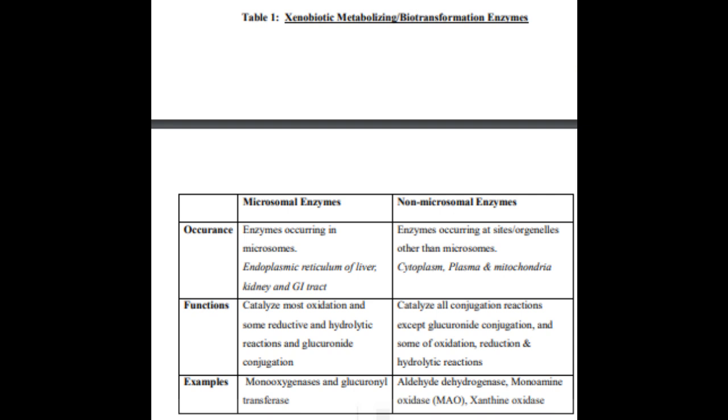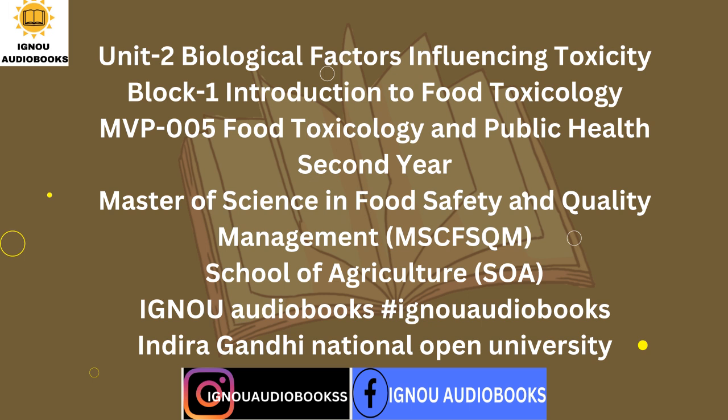Two groups of metabolizing enzymes are presented in Table 1. Table 1. Xenobiotic metabolizing, biotransformation enzymes. Look at the screen. Water-soluble toxicants and their metabolites can undergo dissociation into ions or become ionized in biological systems. Ionized compounds, including hazardous metabolites, are more easily transported across cell membranes. However, biotransformation can occasionally generate intermediate or final metabolites with hazardous characteristics not present in the parent molecule.